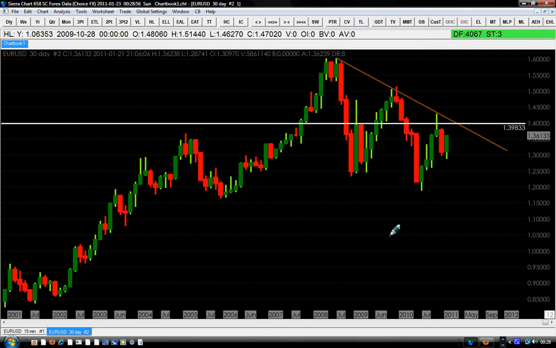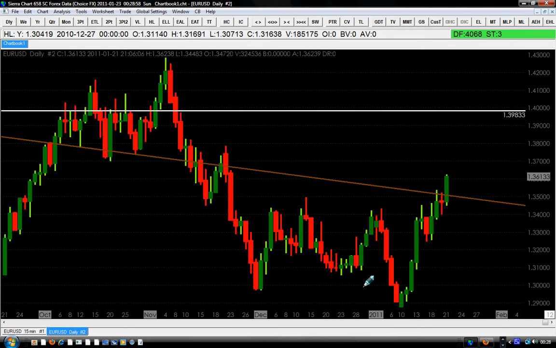If I switch back to the daily chart, you can see clearly here that was the time when we were bullish during this period, buying the euro. The euro manages to reach the level of 13500, and it was sold down big time. We were very surprised that the market rejected the euro, because we were expecting the euro at that point in time, where I placed my cursor, to continue the movement to the upside and hit the 1400 level.